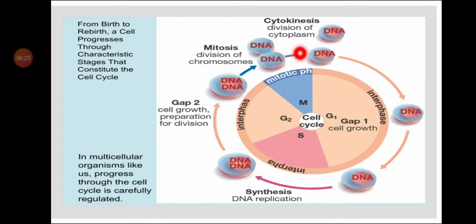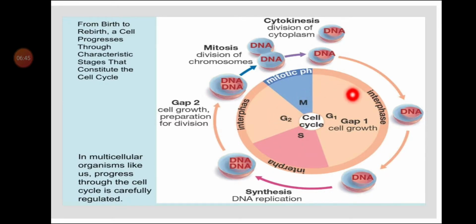The remaining part of the cell cycle is M phase. M phase means the mitotic phase, mitosis or meiosis. Now let us study in detail each phase, that is G1, S and G2.